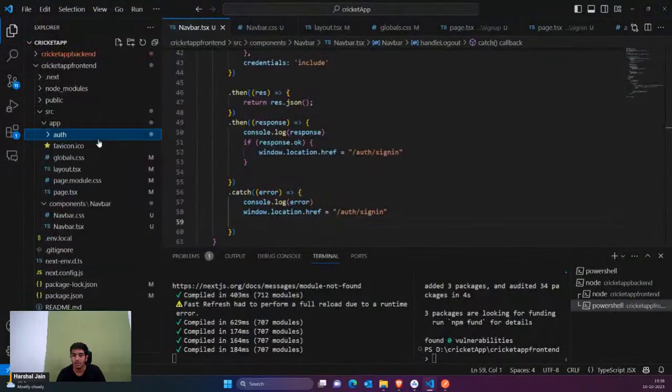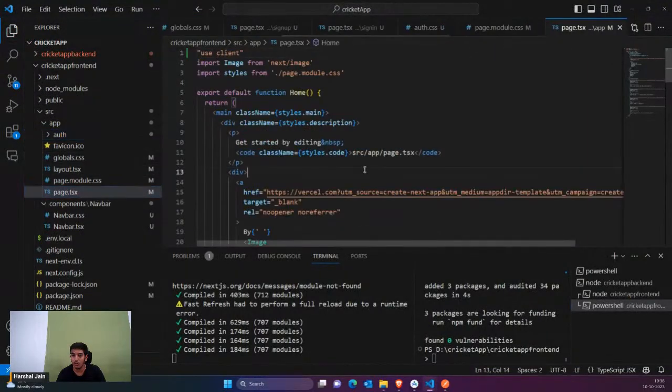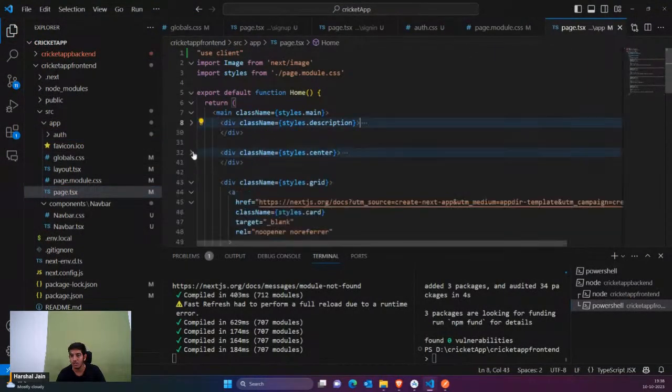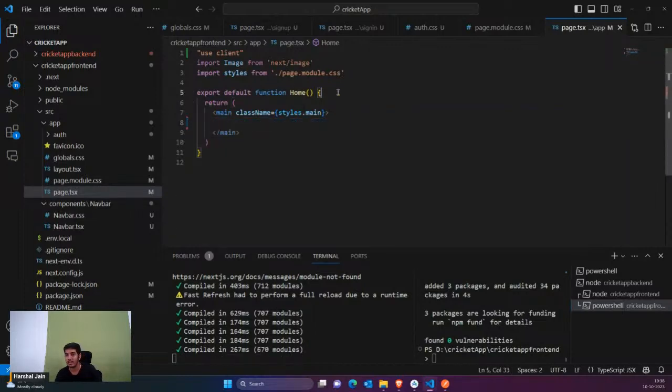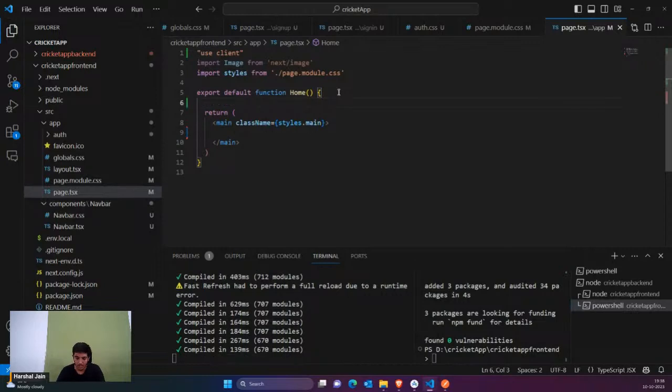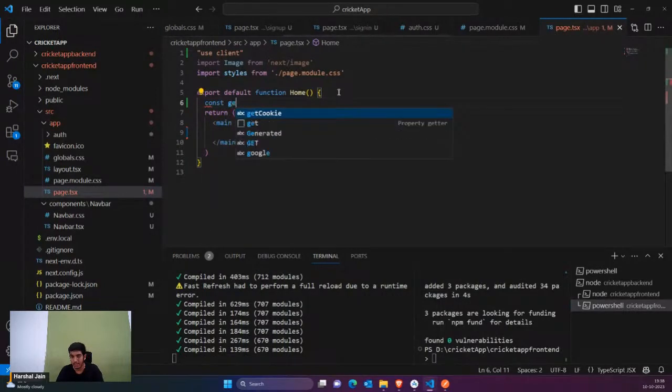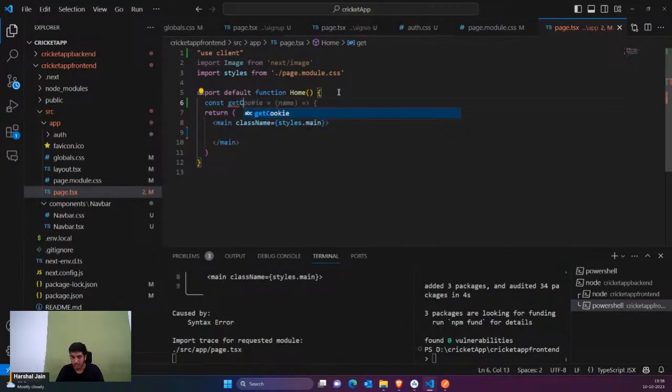Now I would simply go to my page.tsx, which is the home page. I would remove this, and inside this I want to show my rankings. So I'll create a function. I'll say const getCricketRanks, rankings. I'll call this function to get the ranking.